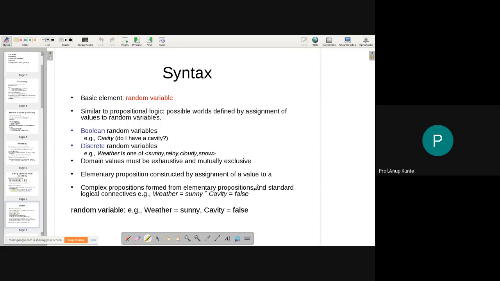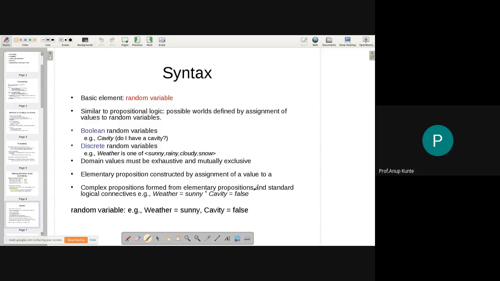Decision theory में ये एक बहुत अच्छा example है weather का. So this weather variable has one of the four values. Either it could be sunny, rainy, cloudy, or snowy. Okay, so snow लिखा है, snowy. So sunny, rainy, cloudy और snowy, ये चारों में से एक weather का value हो सकता है.